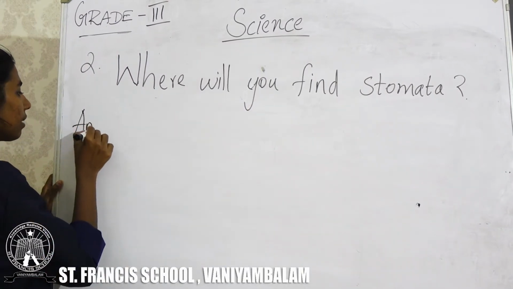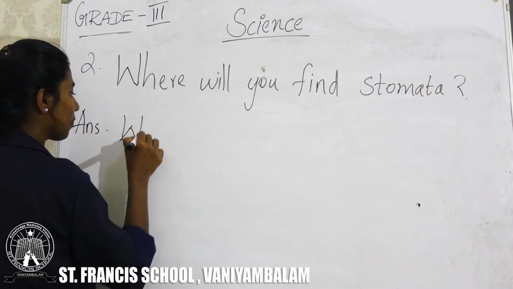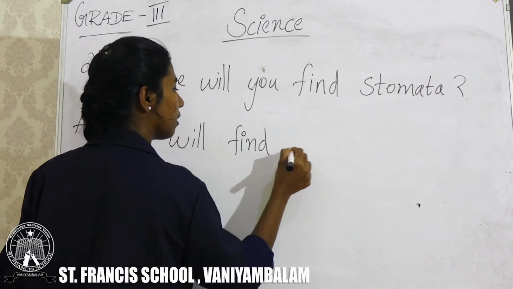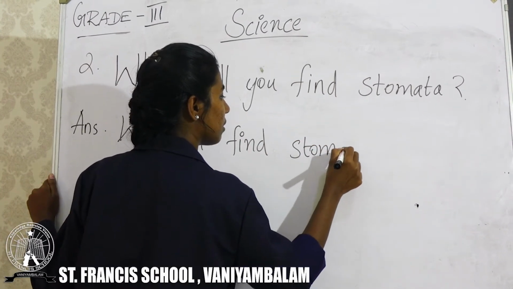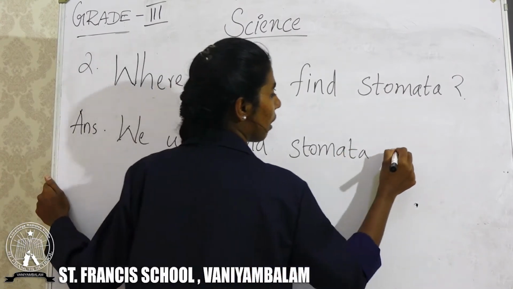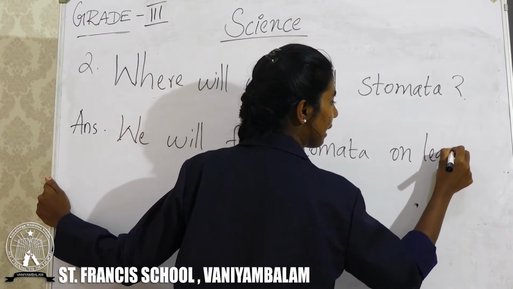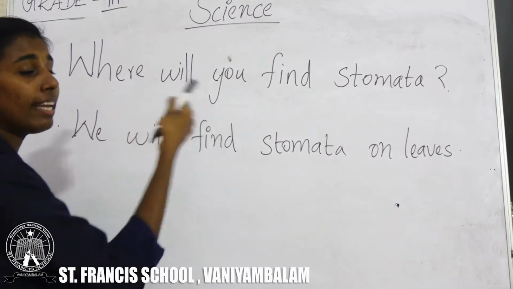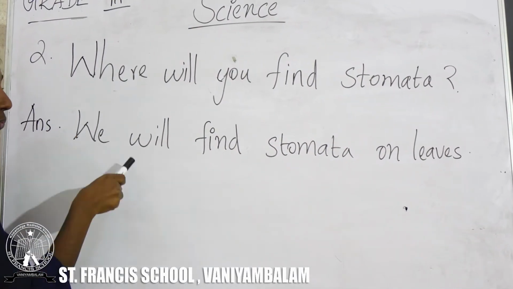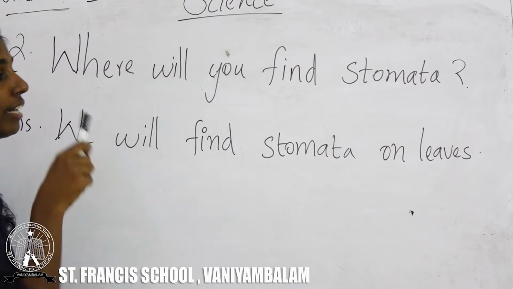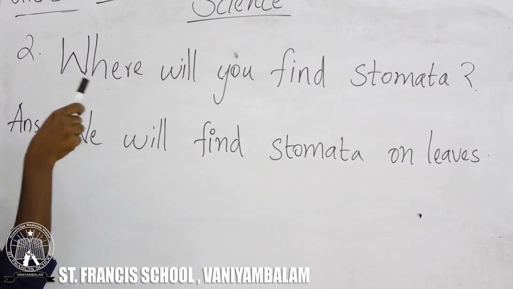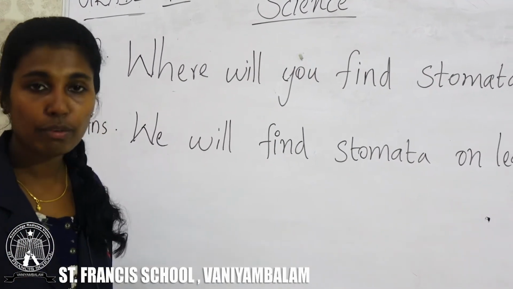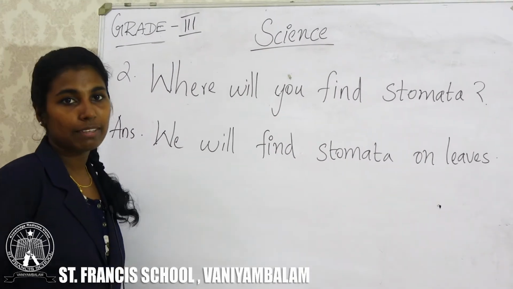What's the answer? The answer is, we will find stomata on leaves. Where will you find stomata? We will find stomata on leaves. This stomata helps the plant to breathe. Clear? We will find stomata on the leaves.